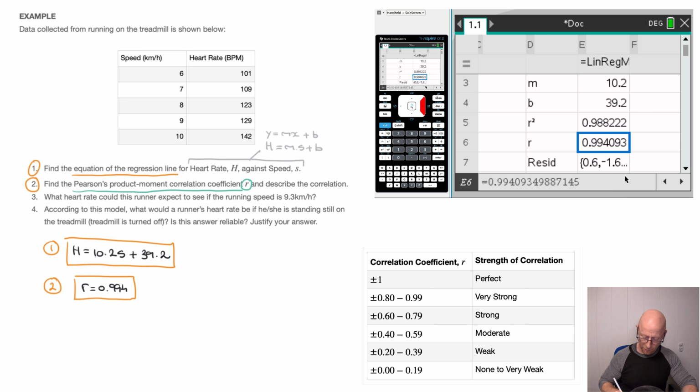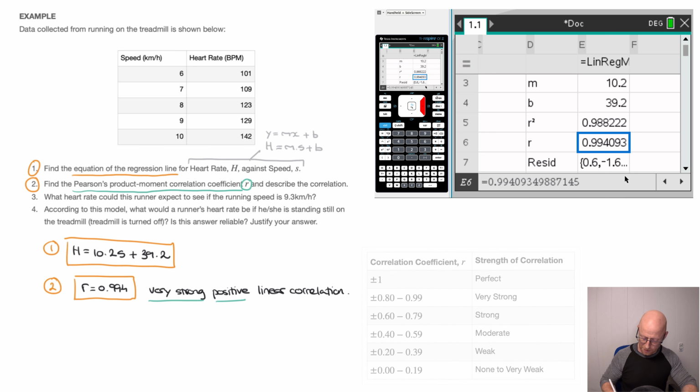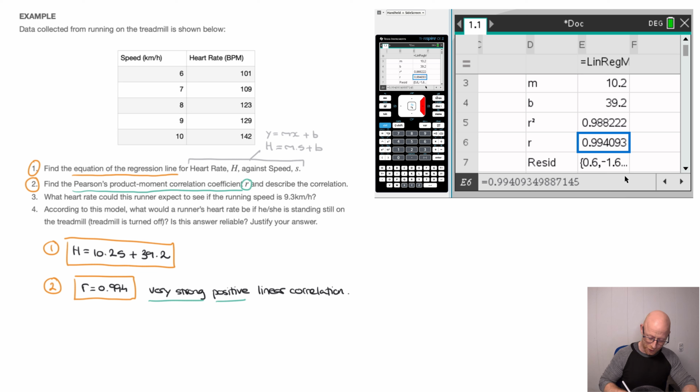And so here I'll simply write a very strong, positive, and we could be more specific and say very strong, positive, linear correlation. Linear correlation. There we go. And I'll even underline very strong and positive. Okay, now that's done, I'll move on to question 3. And in question 3, we're told what heart rate could this runner expect to see if the running speed is 9.3 kilometers per hour?